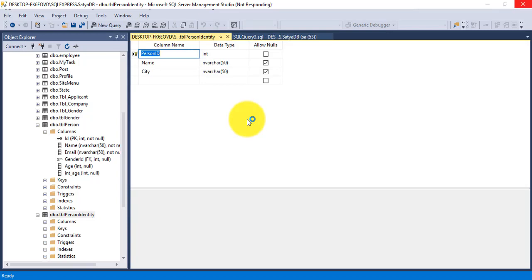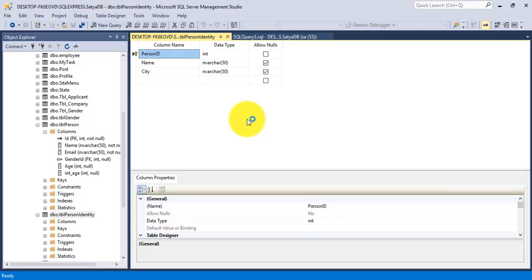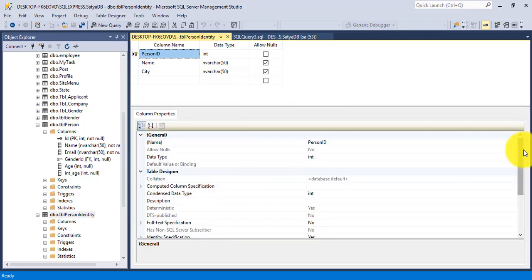So I have created one new table, that is TBL person identity, and I added 3 columns: person ID, name, city, and put the primary key column on the person ID. Using the TBL person identity table graphically, I'll tell you about the identity increment and identity seed. So if you expand this, you'll see here one option is the